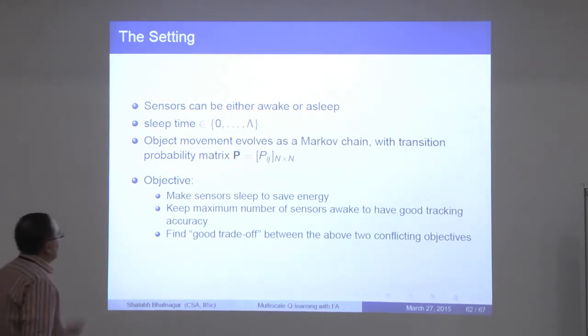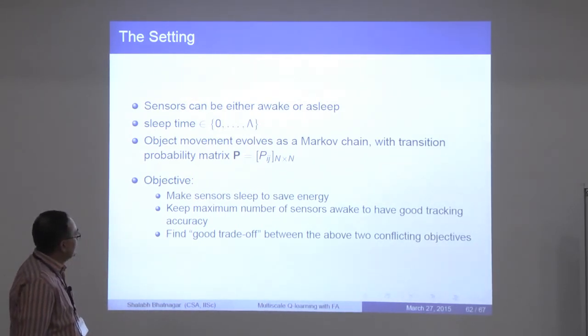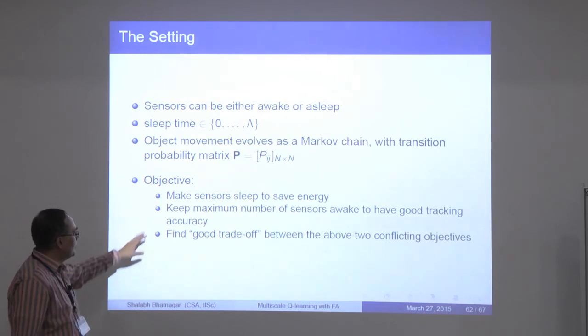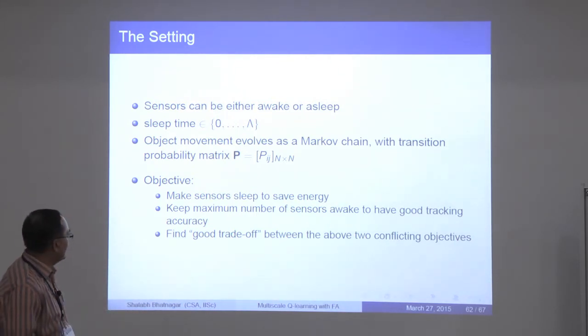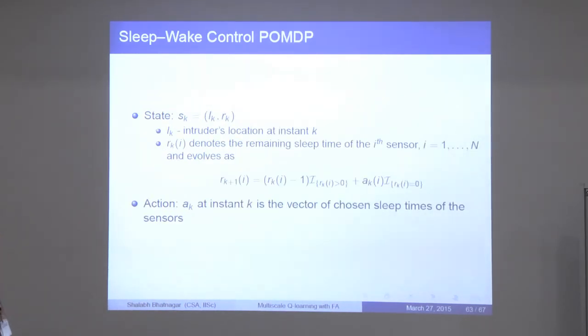And so the objective is to make sensors sleep to save energy, and keep the maximum number of sensors awake to have good tracking accuracy. Because these are conflicting objectives, you would like to have a good trade-off between them.